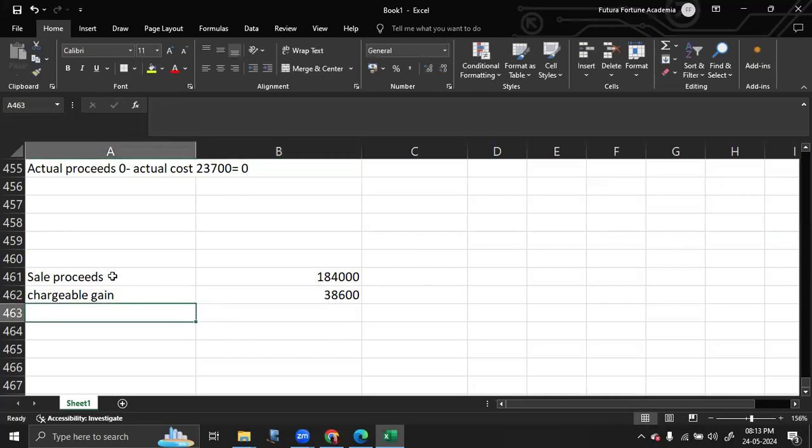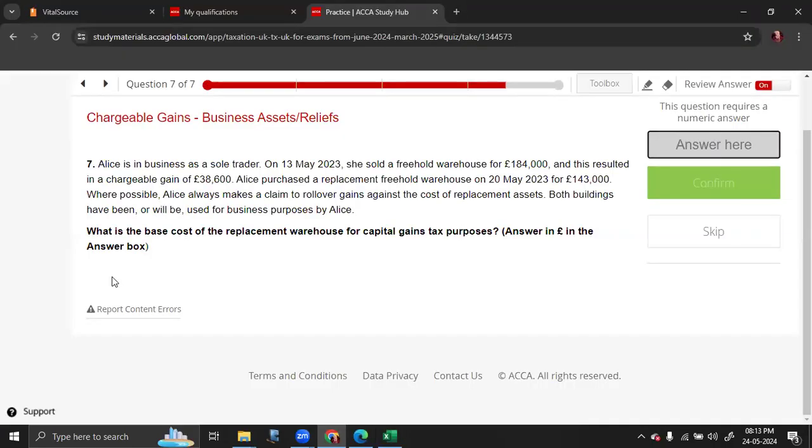Chargeable gain is given as 38,600. The next information is Alice purchased a replacement warehouse on 20th May, that is towards ahead, that means after the disposal, for 143,000. So it is a case of partial reinvestment. You have sold it for 184,000 and you replaced it with an asset of just 143,000.